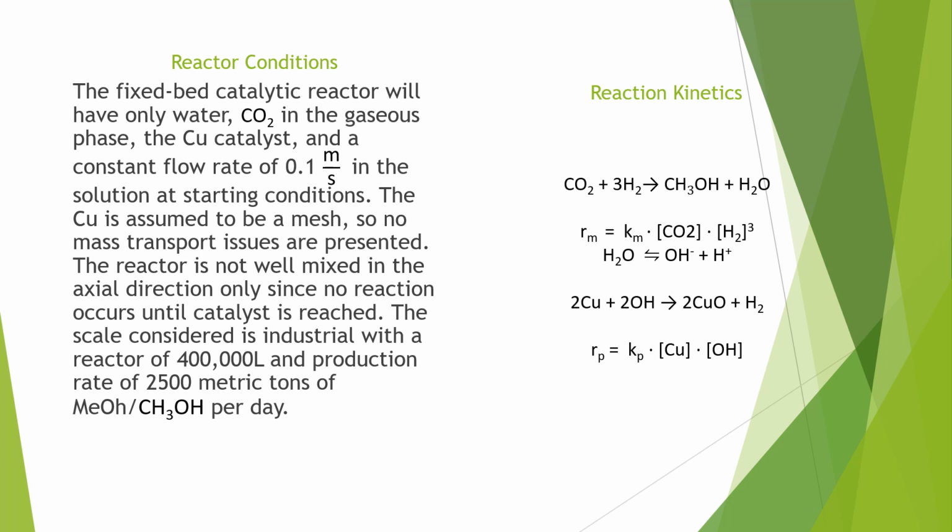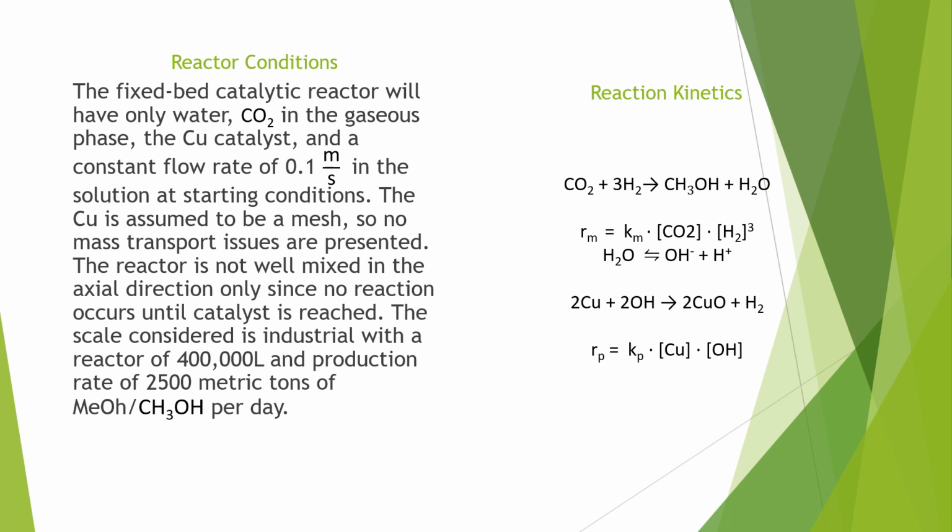The reactor conditions themselves we set as having a fixed bed catalytic reactor that only contains water, carbon dioxide gas, the copper catalyst, and all of that flowing at a constant rate of 0.1 meters per second in solution for starting conditions. The copper is also assumed to be a mesh so that no mass transport issues come up when we are finishing this model.